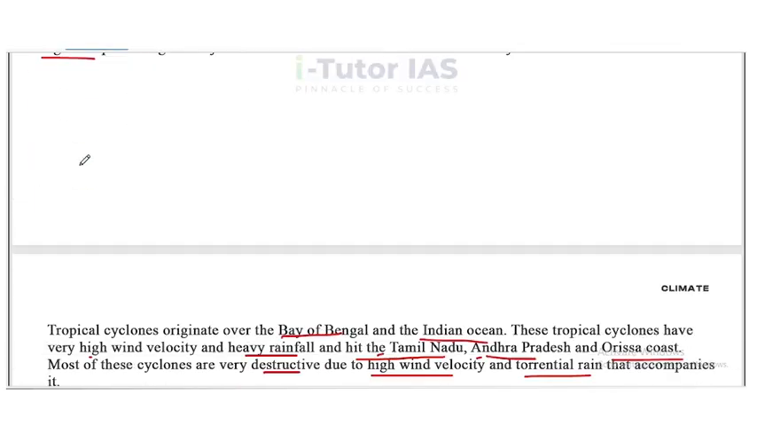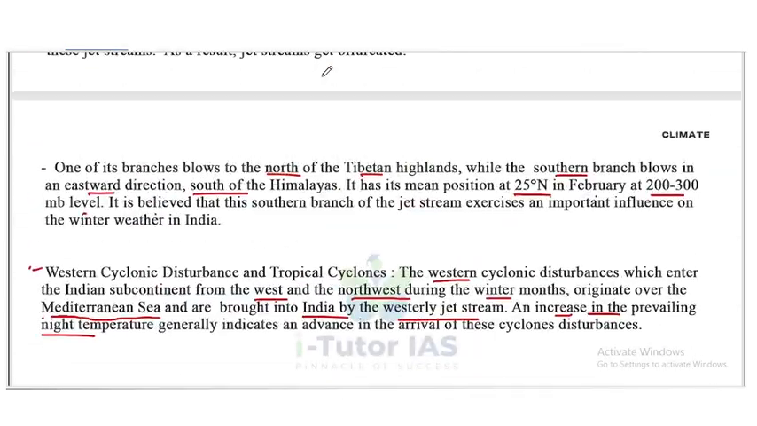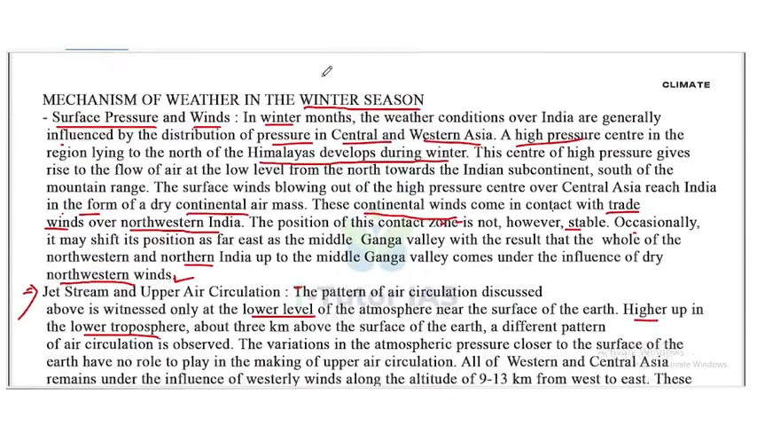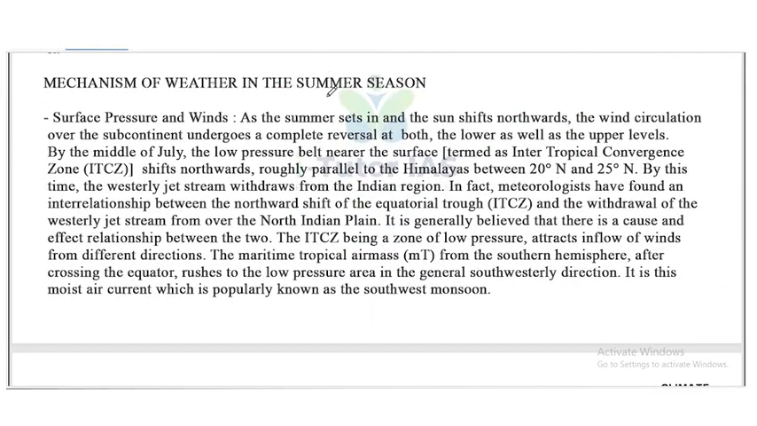Now, mechanism of weather in the summer season. We already discussed the mechanism in the winter season. Next one is the mechanism of weather in the summer season. The first one is surface pressure and the winds.